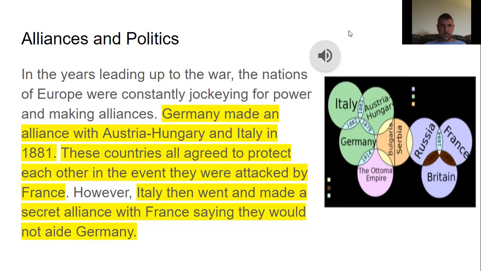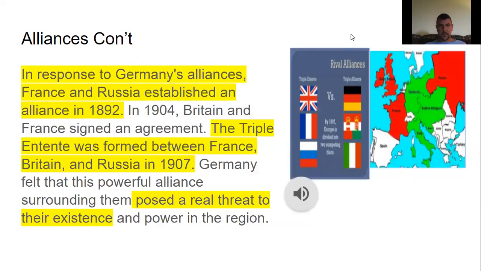Alliances in politics. In the years leading up to the war, the nations of Europe were constantly jockeying for power and making alliances. Germany made an alliance with Austria-Hungary and Italy in 1881. These countries all agreed to protect each other in the event they were attacked by France. However, Italy then went and made a secret alliance with France, saying they would not aid Germany.